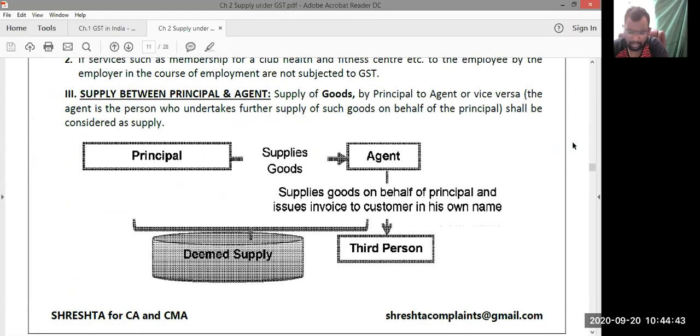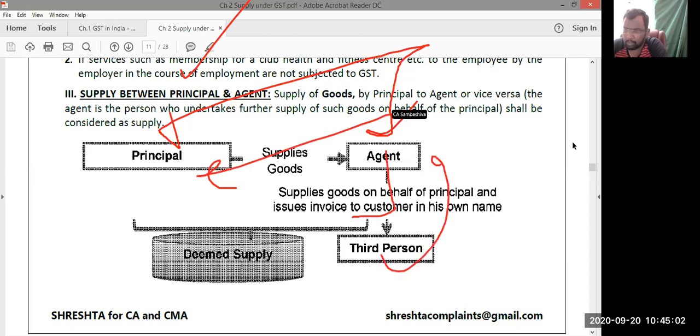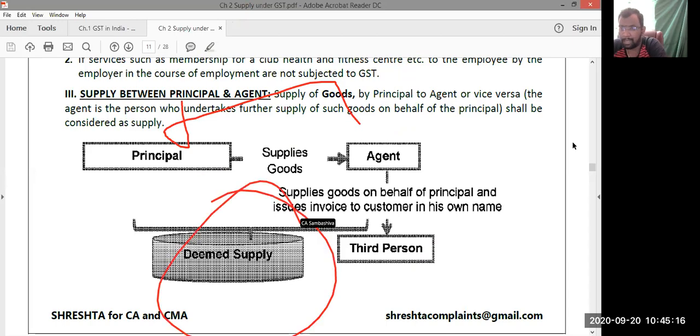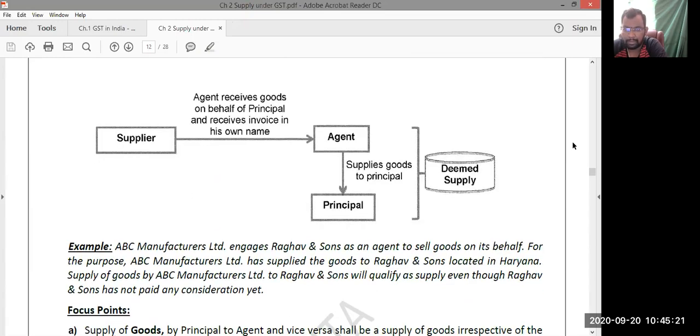Next, third transaction, supplies between principal and agent. So whenever the principal supplies the goods to the agent, of course no consideration is involved, because the agent has to sell the goods to a third party. He needs to take the consideration and the same will be paid to the principal. Initially, at the time of sending the goods by the principal to the agent, no consideration is involved. Though no consideration is involved, this will be deemed as supply and liable to GST. Next.